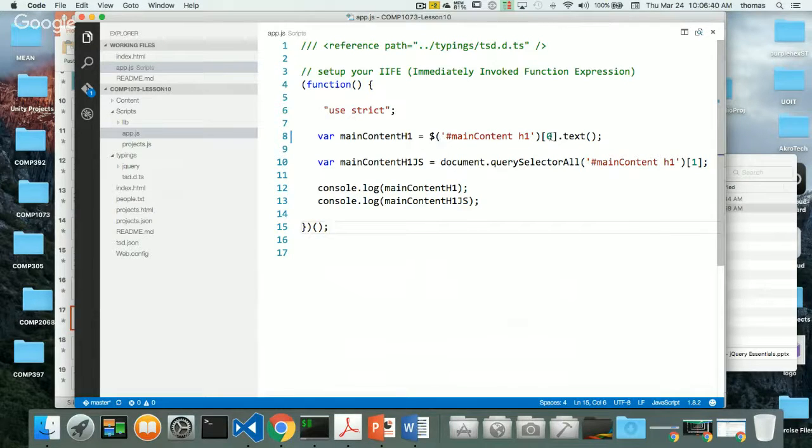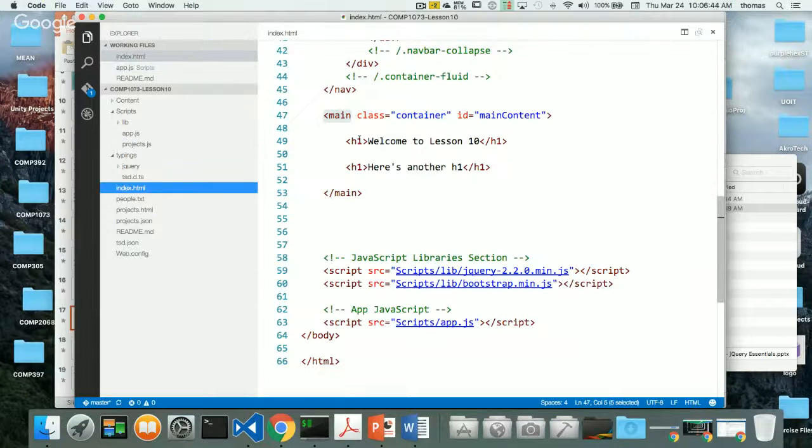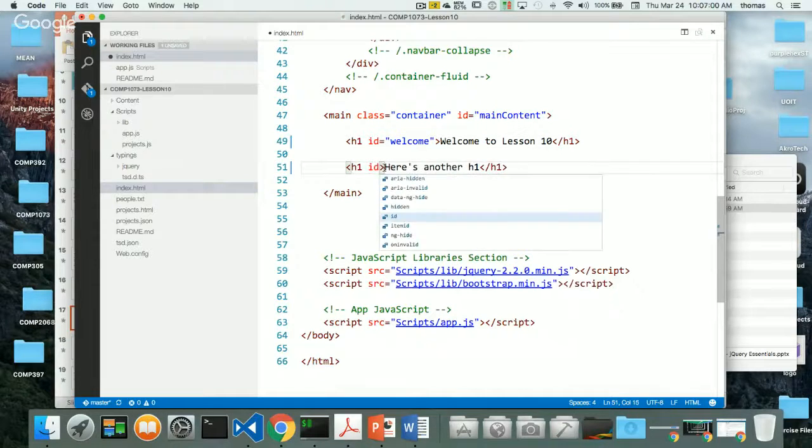Here's another way. If I want to target the first h1 element, and let's say, for example, in my h1 element, this one is my welcome. So I put an ID for this one particularly, something like my welcome h1. So an ID of welcome. And this one here is another. So ID, we'll call this another. Now I've got IDs for everything. I got an ID for my main content, and I got an ID for my h1 tags, and so on. And I want to get the text of this content. This is a different thing altogether.